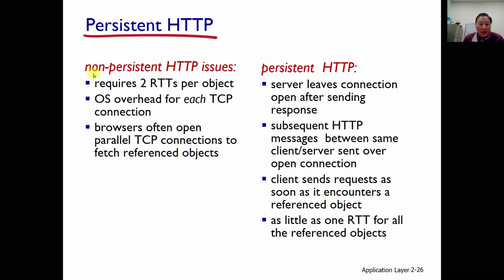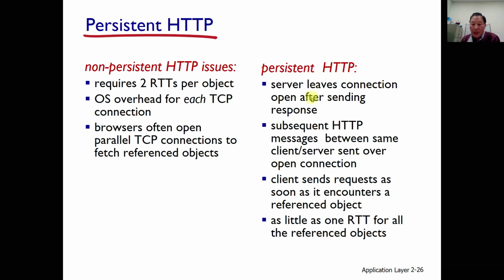Non-persistent HTTP issues. This one requires 2 round trip times per object, and that is not efficient and not effective in terms of performance. And this is also a kind of OS overhead for each TCP connection, because the operating system takes care of that. Browsers open parallel TCP connections to fetch referenced objects. Now, persistent HTTP.